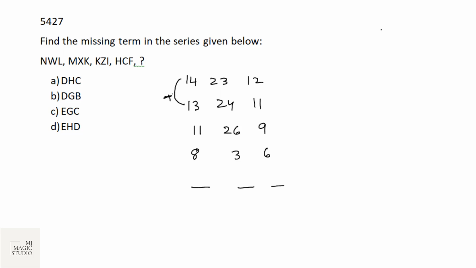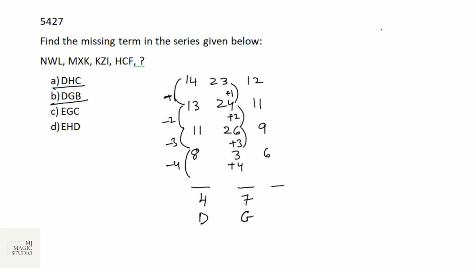14 minus 1, then minus 2, then minus 3. So here we should have minus 4. That means the fourth one. And fourth one is D. Now two options are ending with D. 23 plus 1, 24 plus 2 is 26. Then 26 plus 3 is 3. After 26, again the number count 1 begins whenever we are converting alphabets to numbers. So it should be plus 4, that is 7. And the seventh one is G. Now we have this. DGB should be our pick.